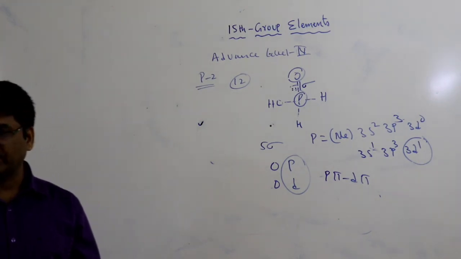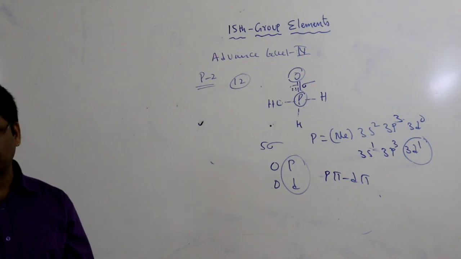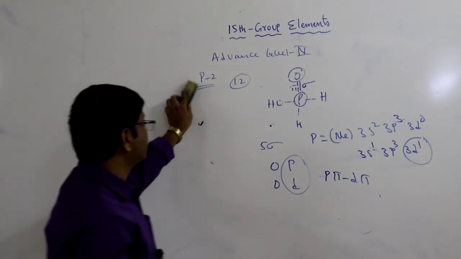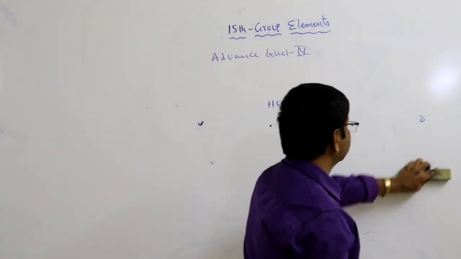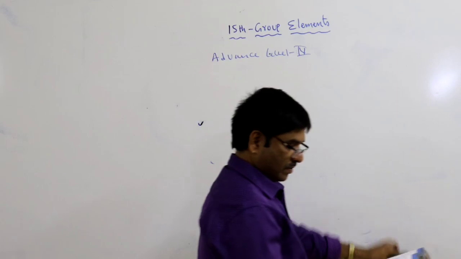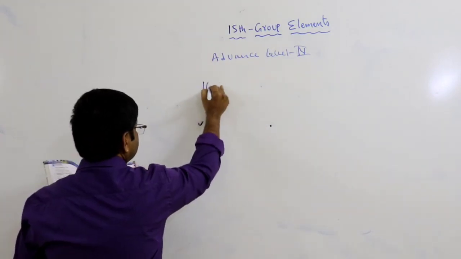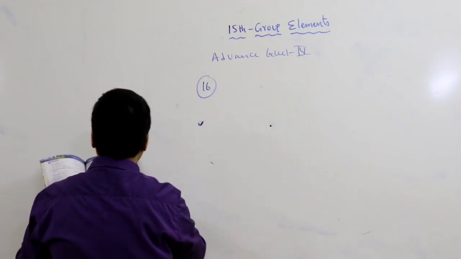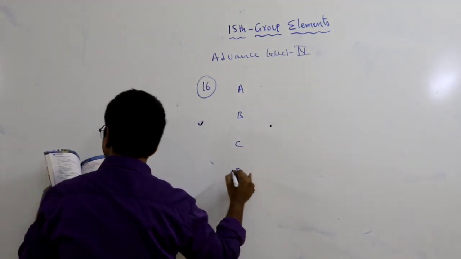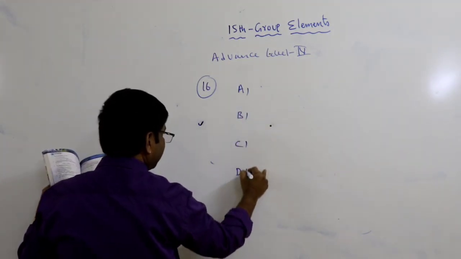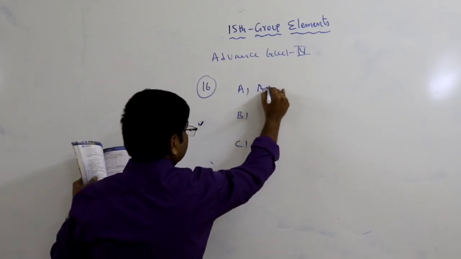That is question number 15, level 4 advanced questions, paragraph 2. The last type in these advanced questions is matrix, match the following. Okay, the last one is question number 16. In this question, A, B, C, D are given. A is the anhydride of nitrous acid.